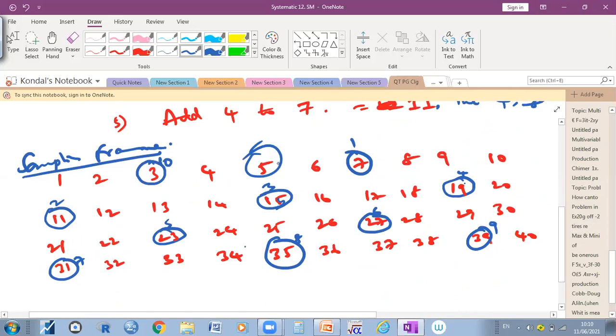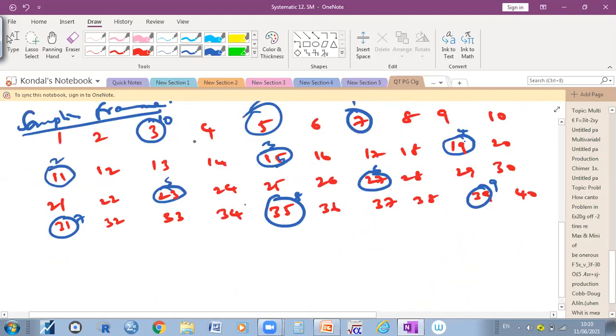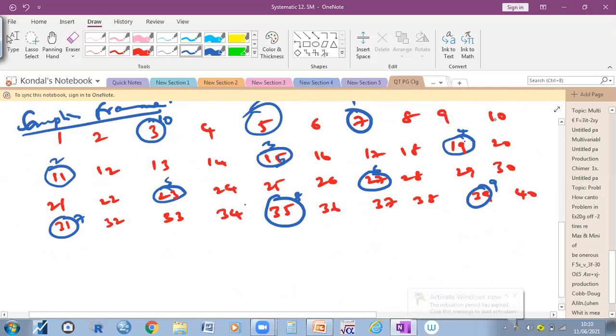Yes, sir. Do you think like that or not? Yes, sir, I do think. So there is some bias. For example, if I select 19 as the starting point, some people may think that it is a bias, right? Yes, sir. So that is the main thing in systematic random sampling. That's why it is called systematic random sampling. Systematically, if I select only 7, here I didn't select 10. So systematically I need to select 11, and 15, and 19 as well as 23, 27, like that.